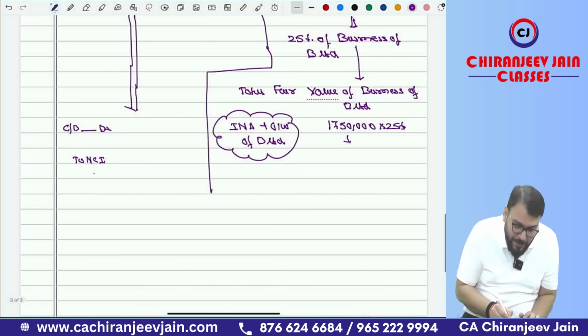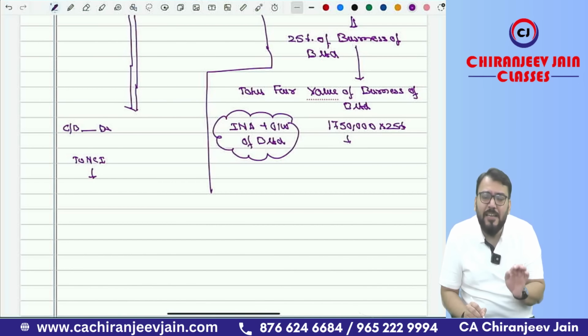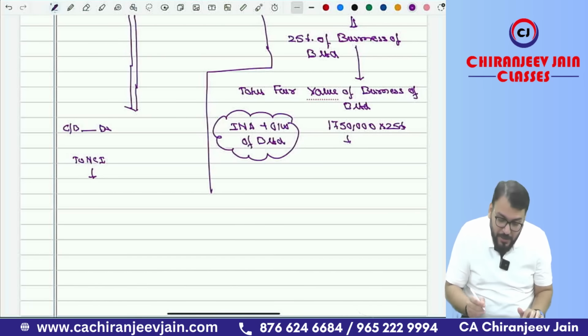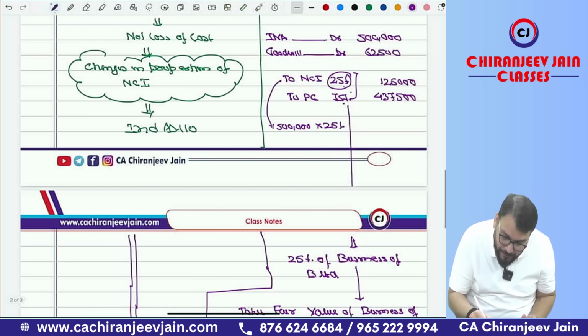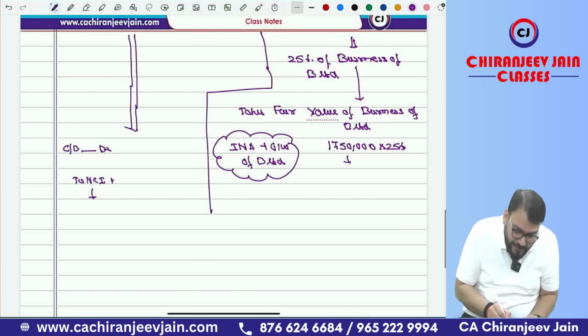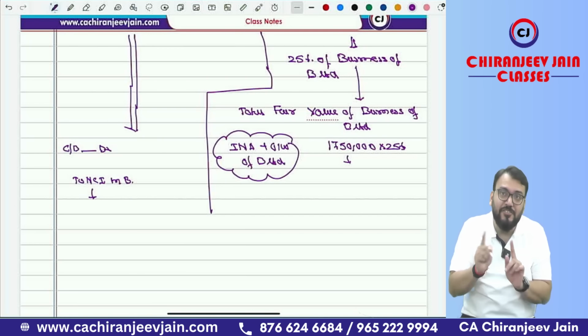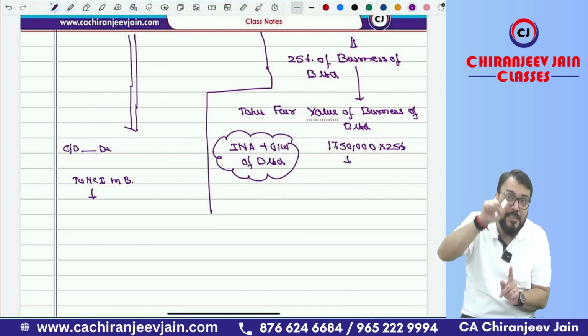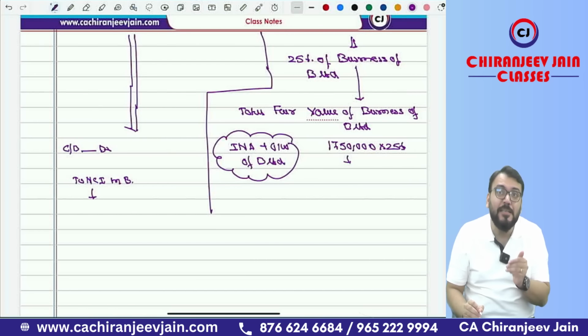Now first, NCI will be how much? NCI is nothing but 25%, because there are two NCI: NCI in C Limited and NCI in B Limited. You remember chain holding. In chain holding, we used to calculate two NCI: NCI in subsidiary and NCI in sub-subsidiary. So this is NCI in B Limited, the sub-subsidiary. That is 25%.